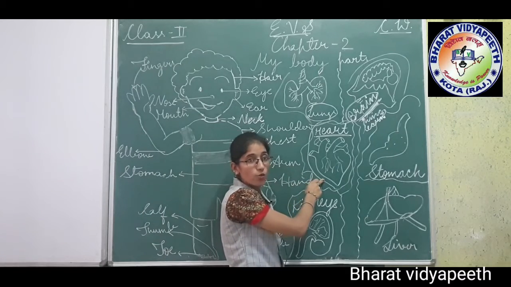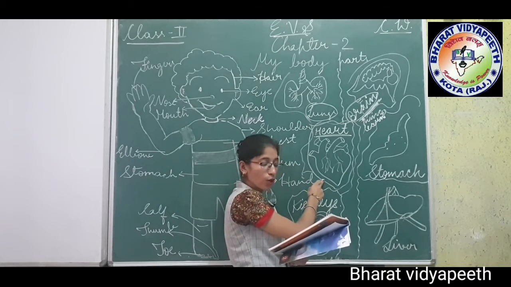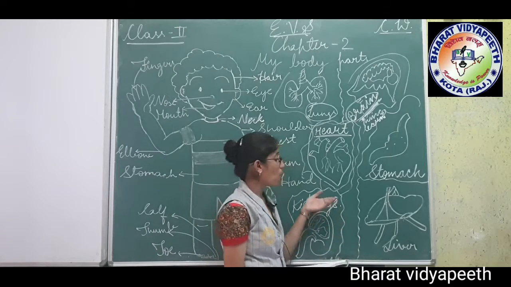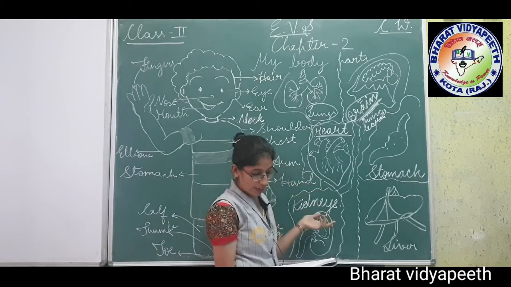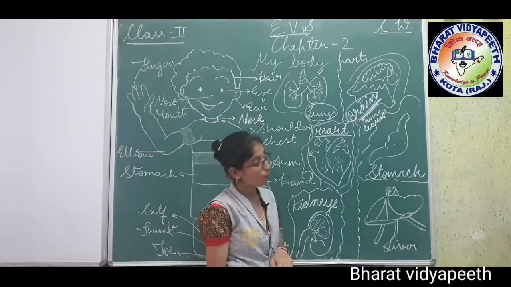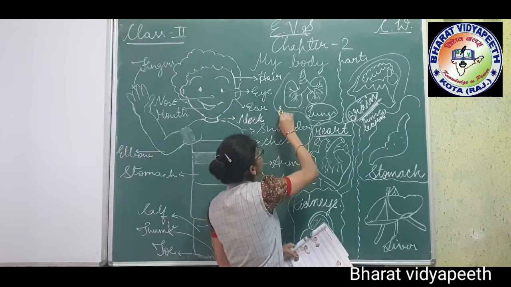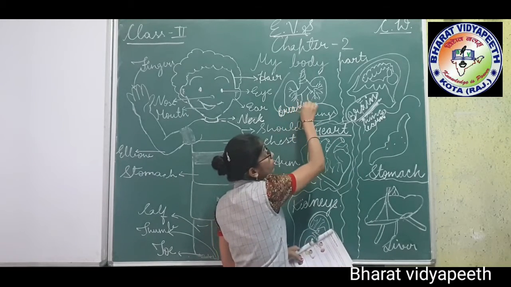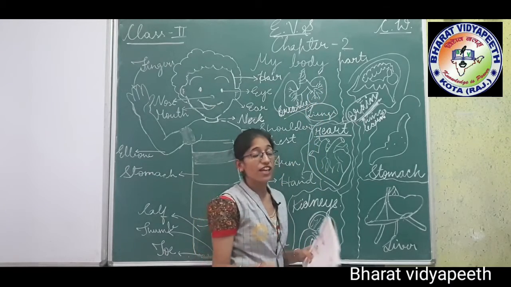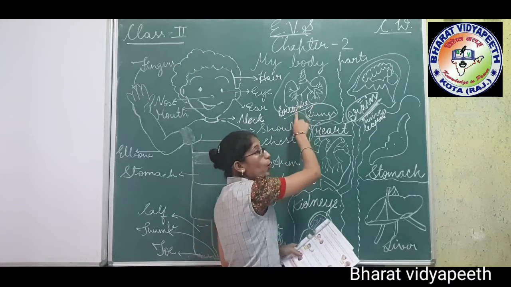It pumps blood to all parts of our body and helps us to circulate the blood. Understood, children? Now second, we have a set of 2 lungs. They help us to breathe. This is a lung; lungs help us to breathe. We have 2 lungs and it helps us to breathe.